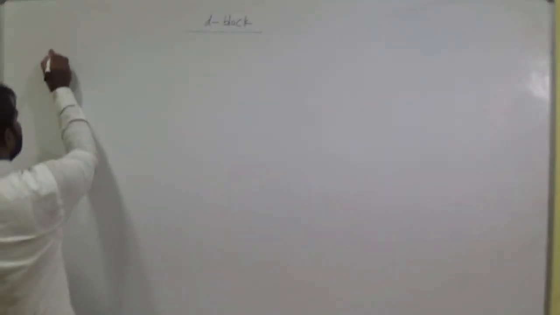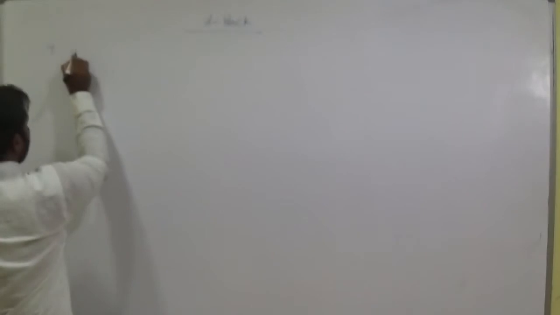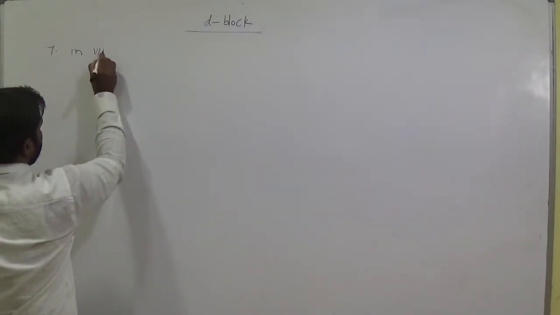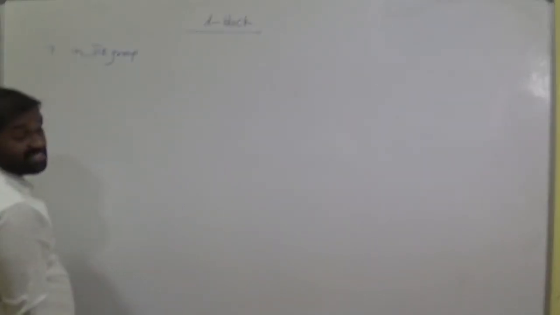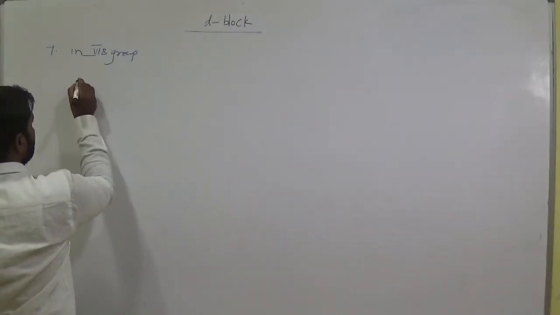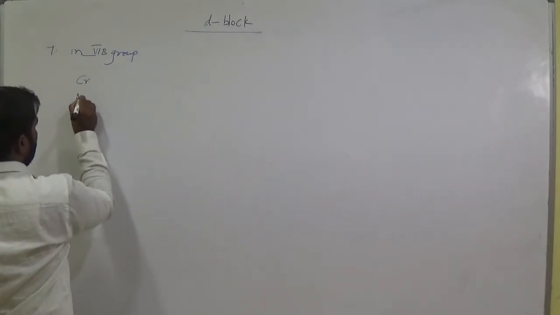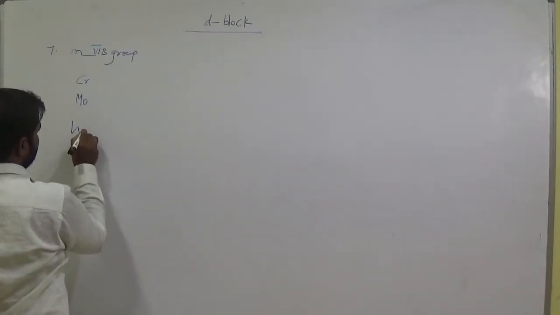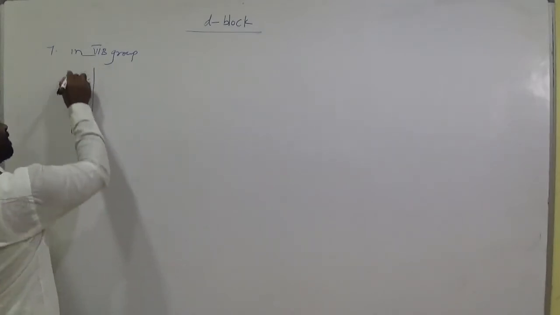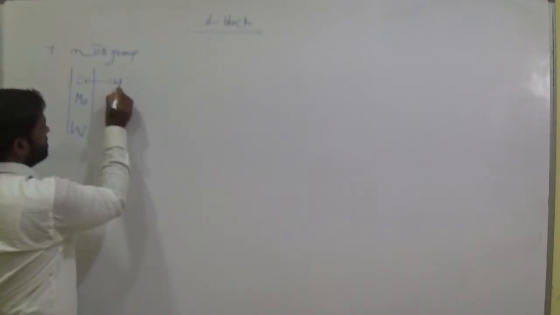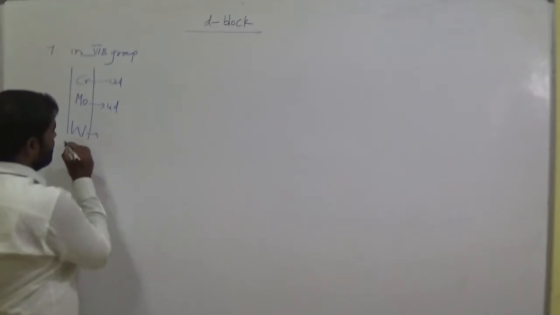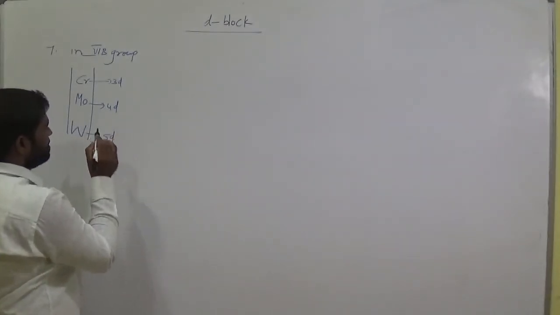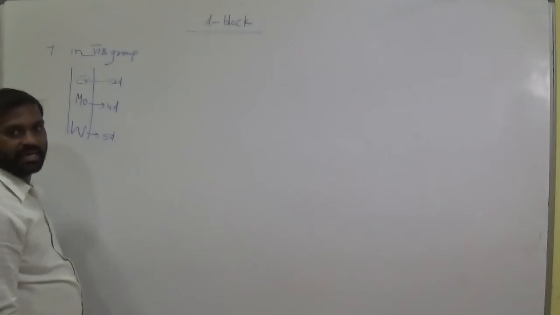Let's see. In the 6th B group of the periodic table: chromium, molybdenum and tungsten. This is the group. Chromium belongs to the 3d transition series, molybdenum belongs to the 4d transition series, and tungsten belongs to the 5d transition series. Okay, clear?